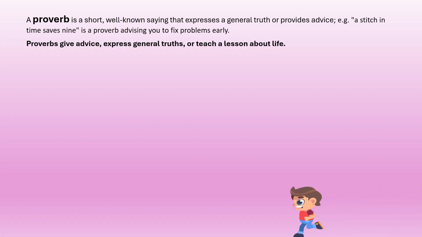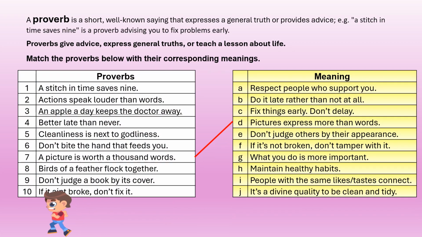Proverbs give advice, express general truths, or teach a lesson about life. Here's your worksheet. Match the proverbs below with their corresponding meanings. On the left-hand side, 1 to 10, we have proverbs. On the right-hand side, we have meaning, A to J. There's one example given to you, number 7. A picture is worth 1,000 words. You can see it's a complete sentence. And it matches D. It means pictures express more than words, much more than words. Work your way through this worksheet and see yourself through to the memorandum. You compare your answers with it later on.